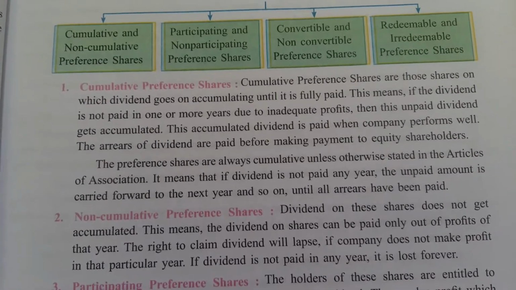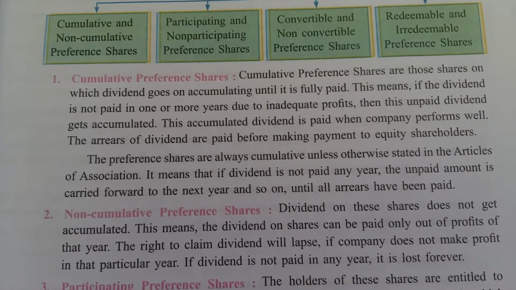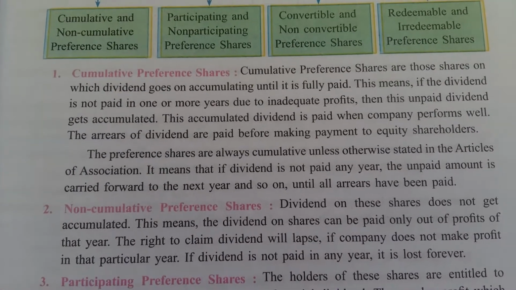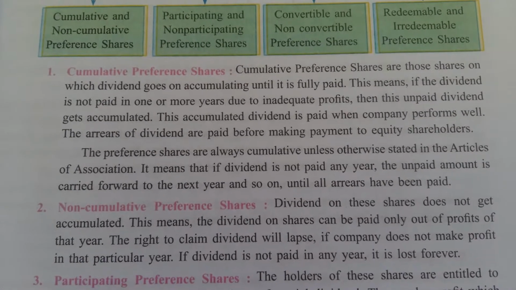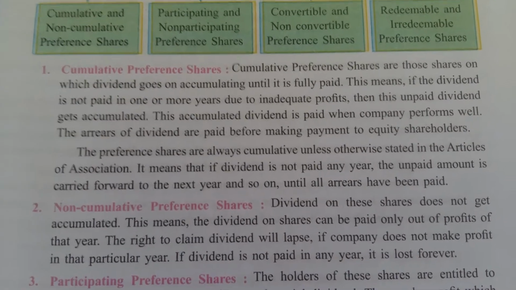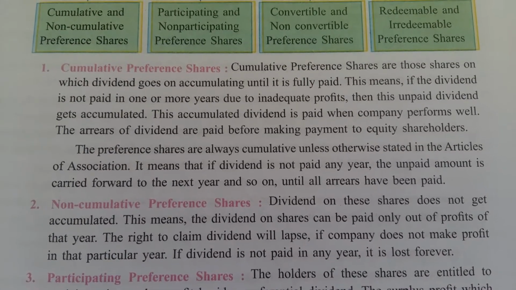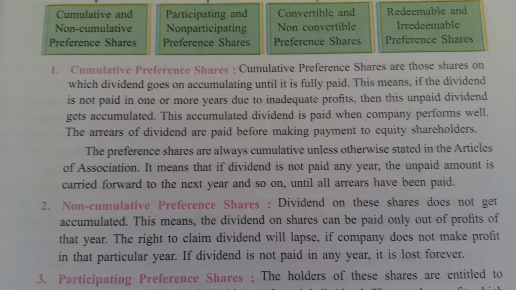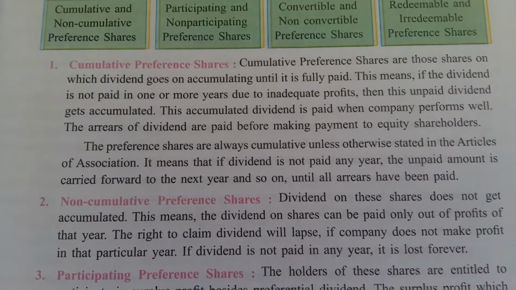See that the first one is given, cumulative preference shares. What is the meaning of cumulative preference shares? As we know, preference shareholders get a fixed rate of dividend, right? But suppose in any year the company is unable to pay the dividend to the preference shares due to less profit or loss, in that year that dividend remains in the company, and next year when the company earns a profit, both last year's and current year's dividend will be paid to the preference shareholders together.